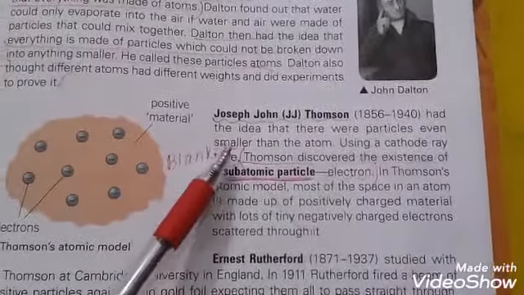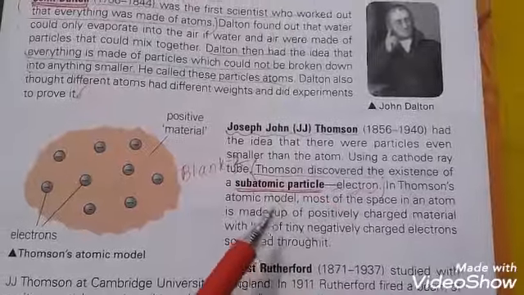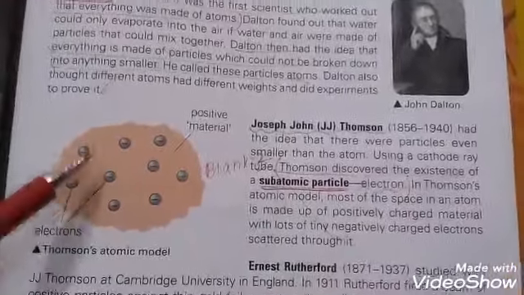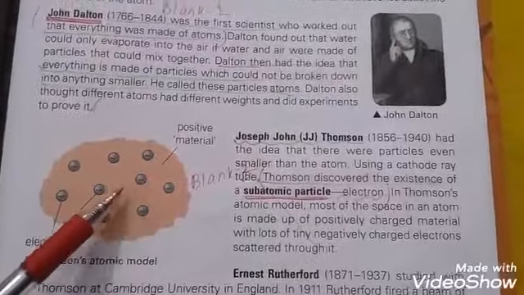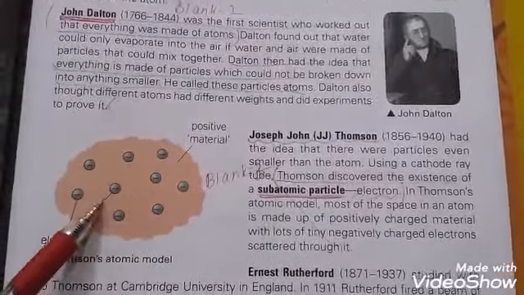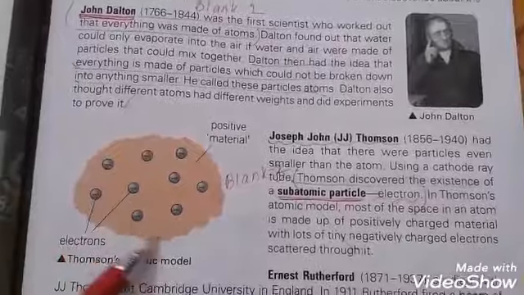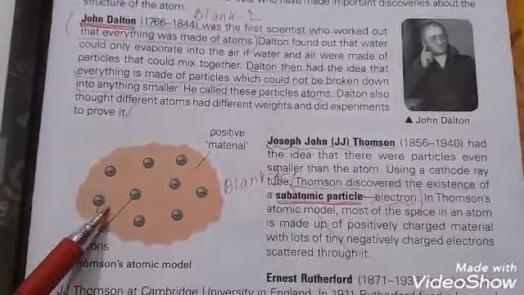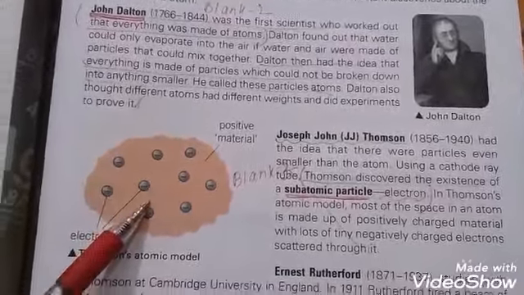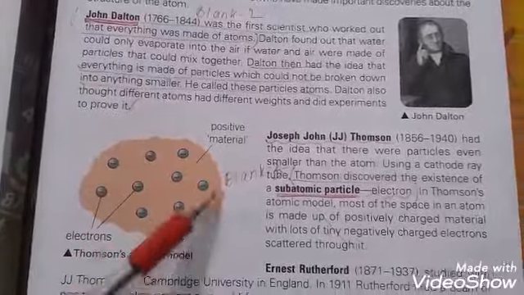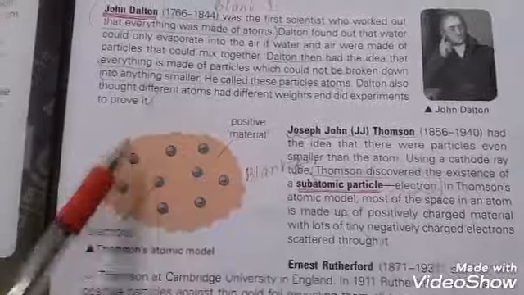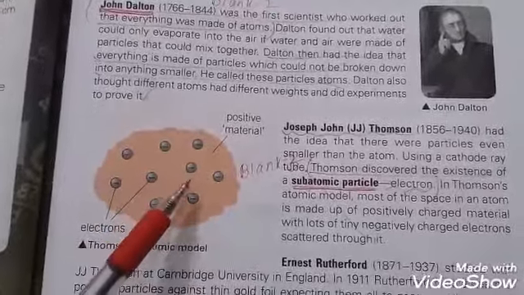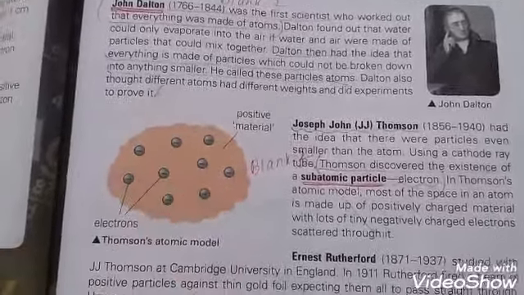The next is Joseph John Thomson. He had the idea that there are particles much smaller than the atom, and using cathode rays, Thomson discovered that everything is made up of subatomic particles, that is electrons. In this atomic model, the space in the atom is made up of positively charged material and these electrons are scattered in this positively charged material.